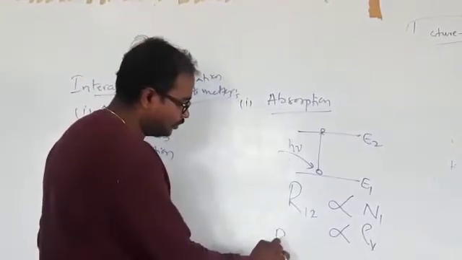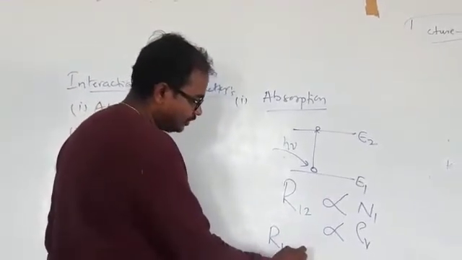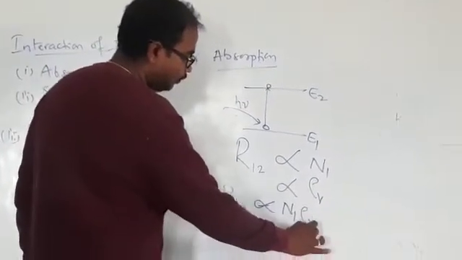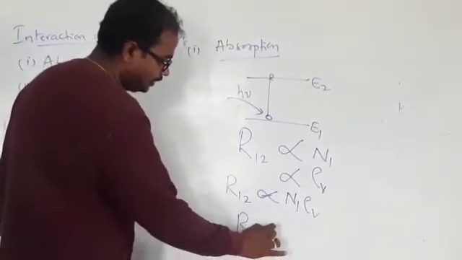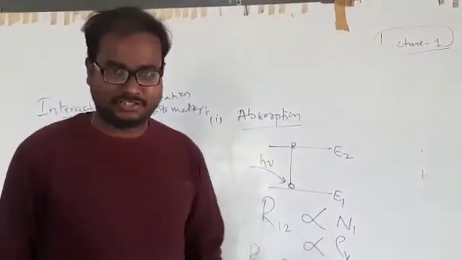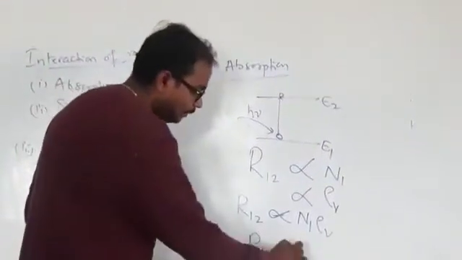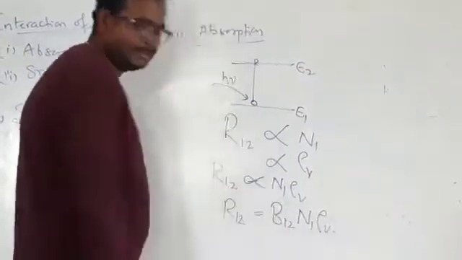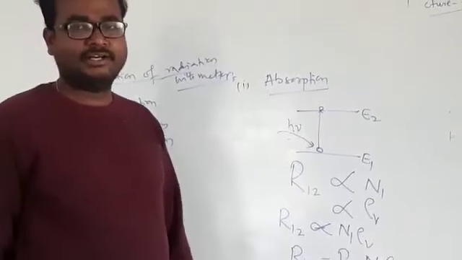Now, when I remove the proportionality sign, I will get one constant. We can write R12 is proportional to N1 rho V. R12 is equal to, when you remove the proportionality sign, you get one constant. Let that constant be B12. So R12 is equal to B12 N1 rho V.